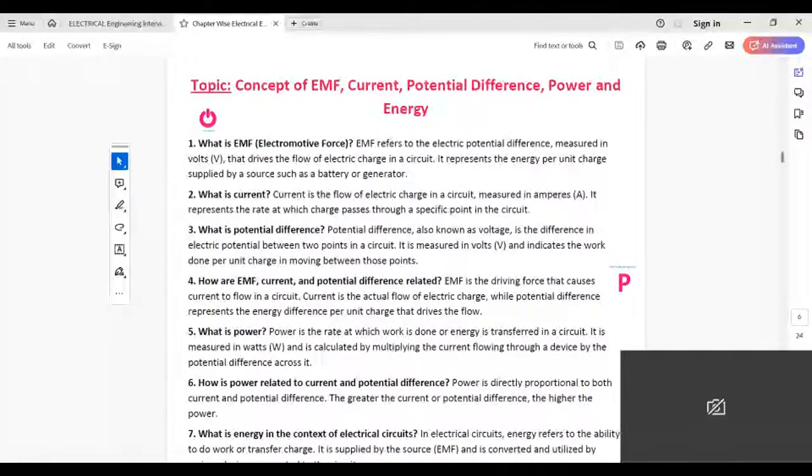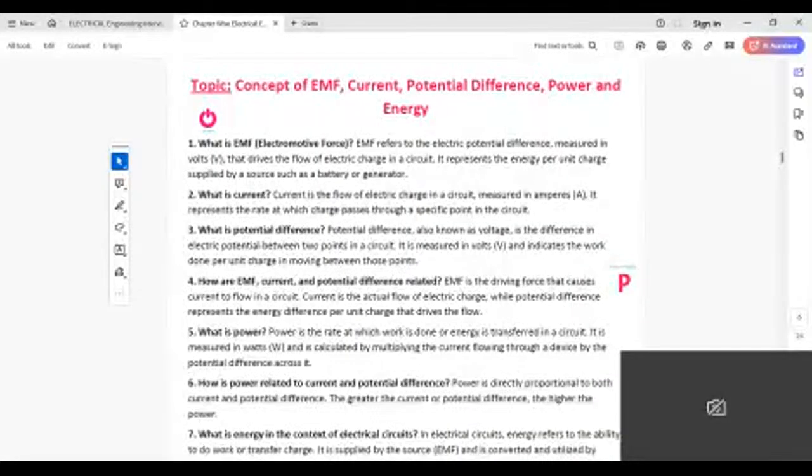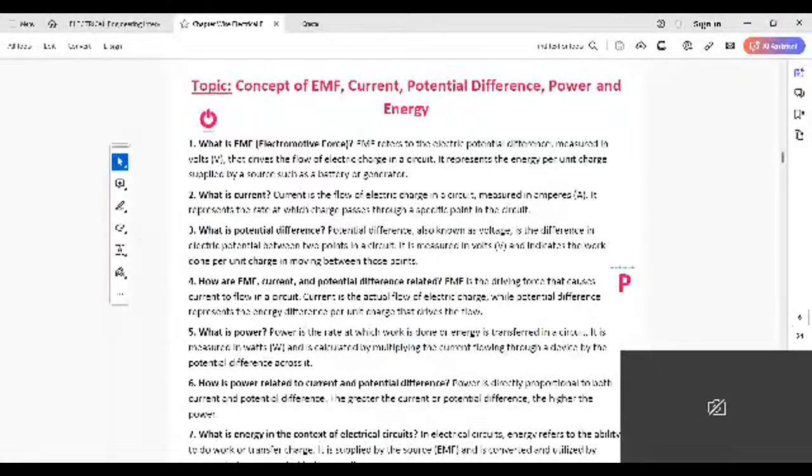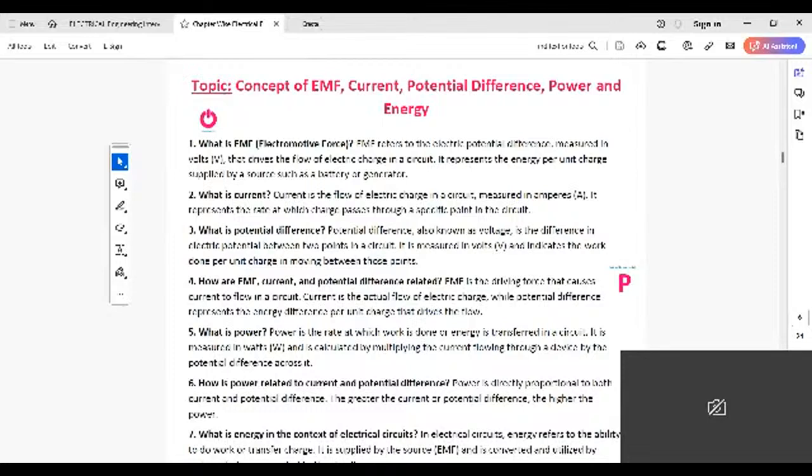EMF refers to the potential difference, measured in volts, that drives the flow of charge in an electric circuit.